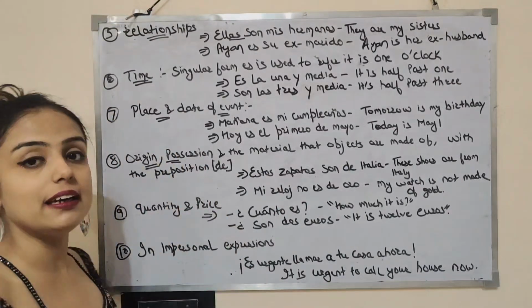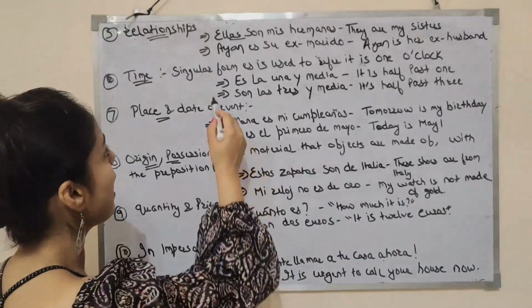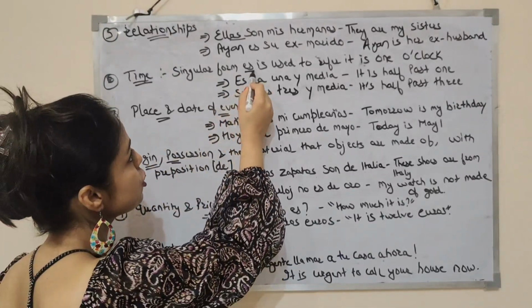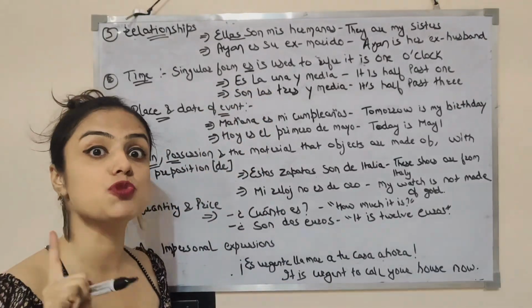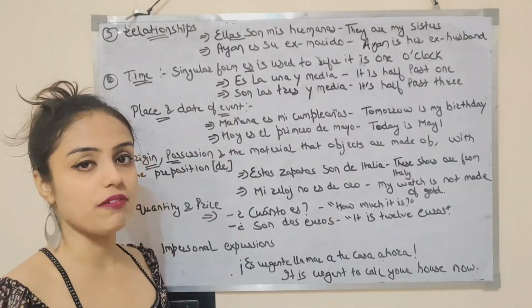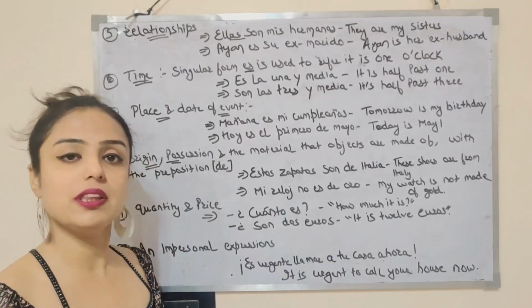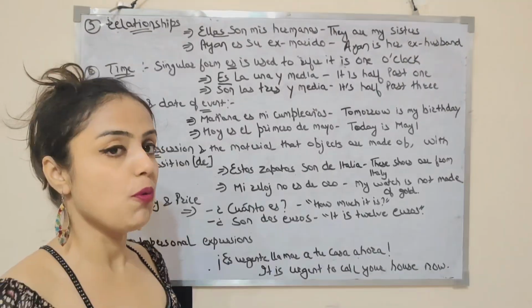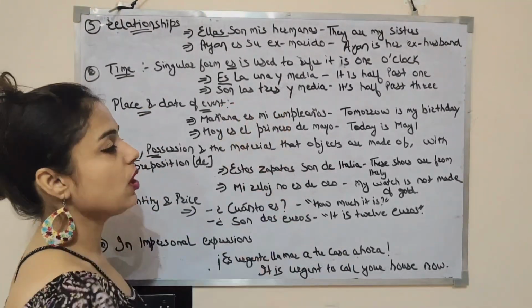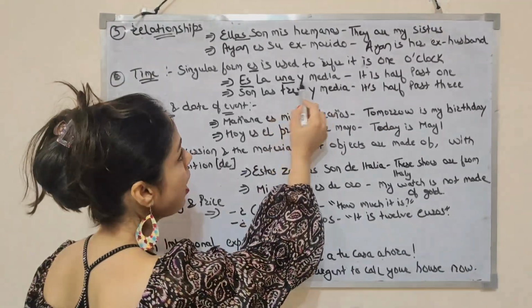Now, for indicating time as well, we are using ser verb. You have to remember that singular form es is used to refer it is 1 o'clock. But plural form son is used with the rest of the hours. Vale. Por ejemplo, es la una y media. It is 1:30.